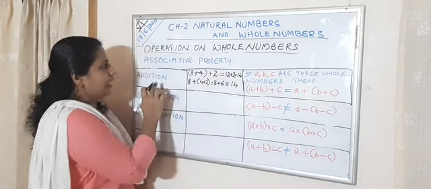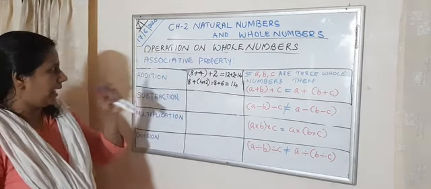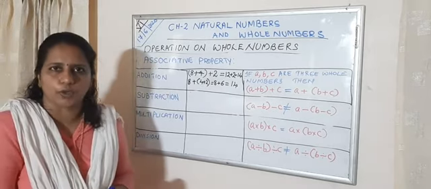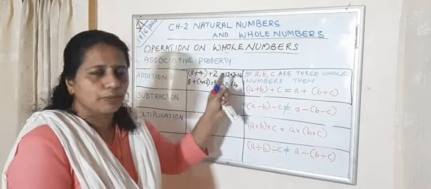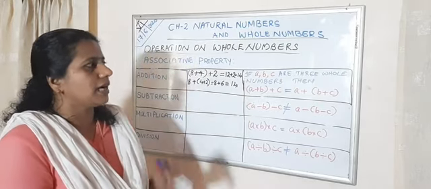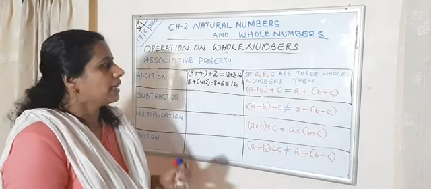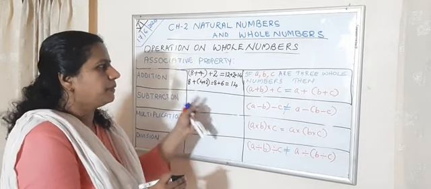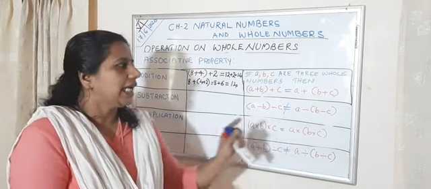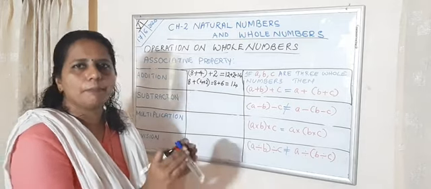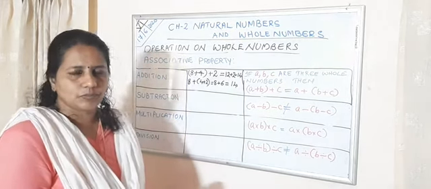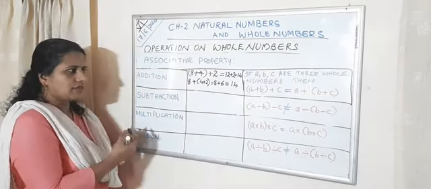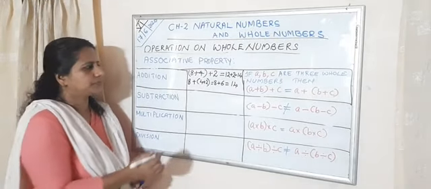Now we can say addition holds associative property. Okay? That is, if A, B, C are three whole numbers, then (A plus B) plus C is equal to A plus (B plus C). Clear? Okay. The next one, subtraction.